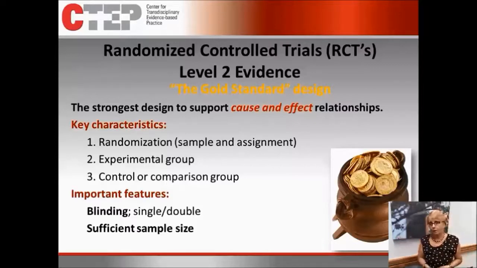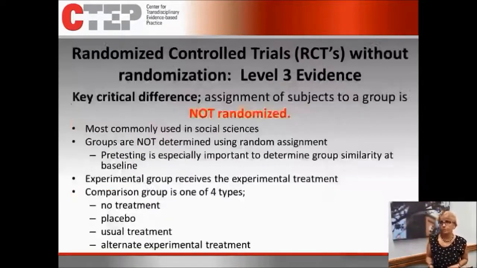And that's what randomized controlled trials are trying to do, eliminate the other possibilities and look at an independent variable on a dependent variable. So these are all the key pieces that need to be in a randomized controlled trial. We don't have enough time to go through all the detail of this, but know that the reason randomized controlled trials are way up on the pyramid is because they have a lot of scientific rigor to them.